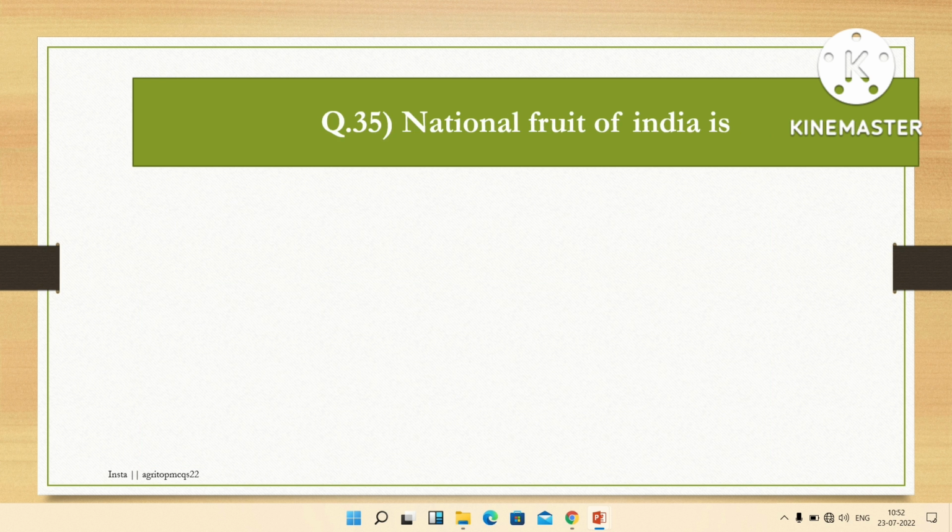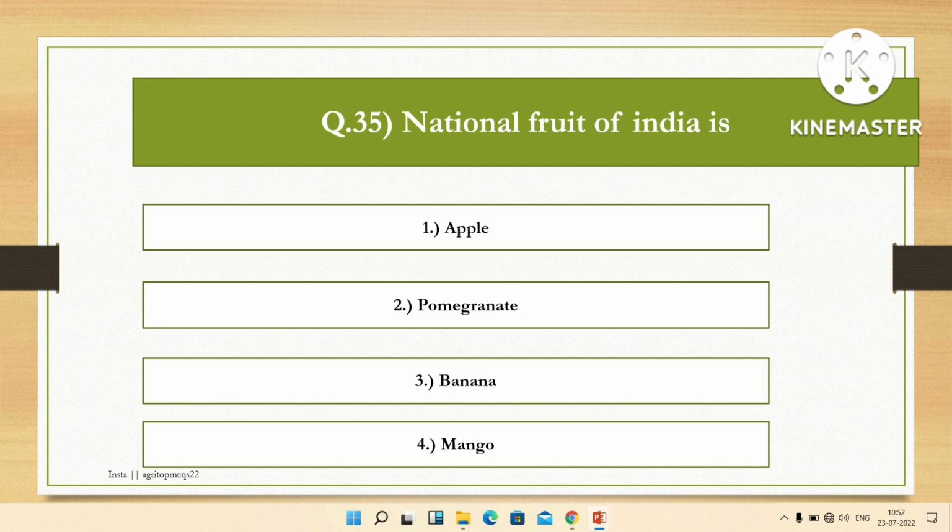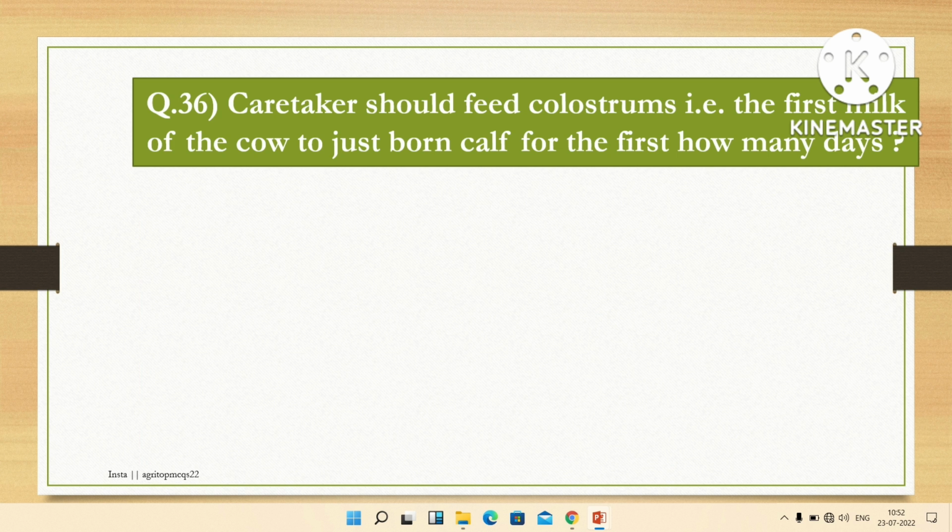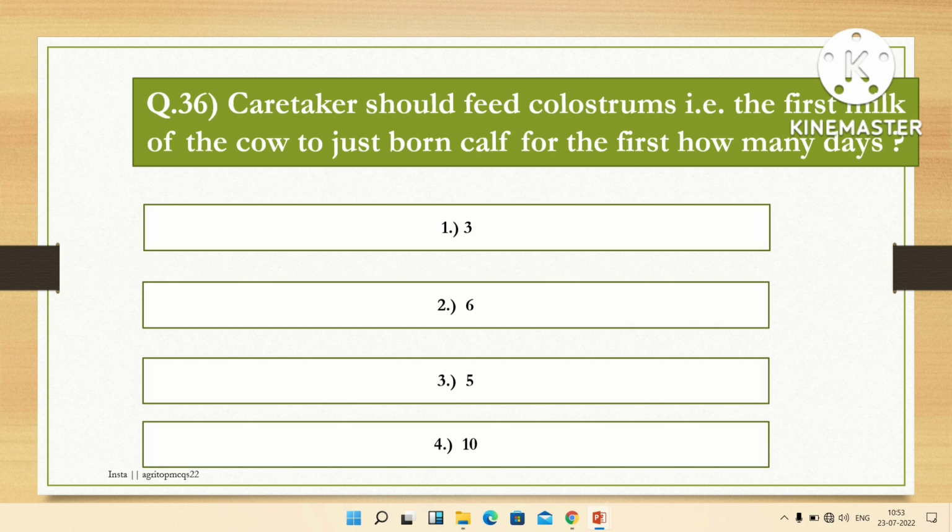The next question is: national fruit of India is, options are apple, pomegranate, banana, mango. The right answer is mango. Mango is the national fruit of India. The next question is: caretaker should feed colostrum, the first milk of the cow, to a just born calf for the first how many days? Options are 3 days, 6 days, 5 days, and 10 days. The right answer is 3 days.